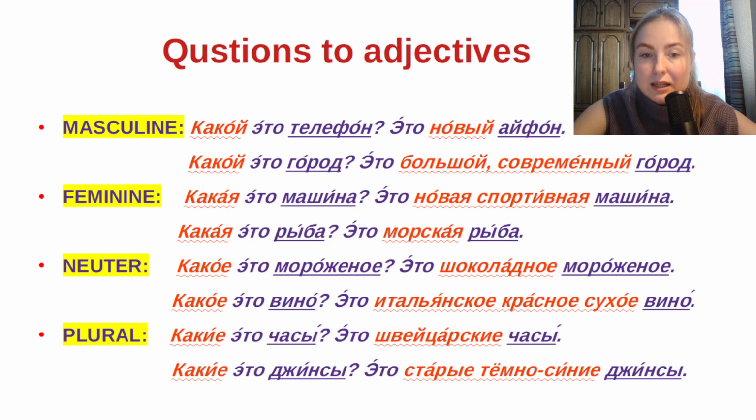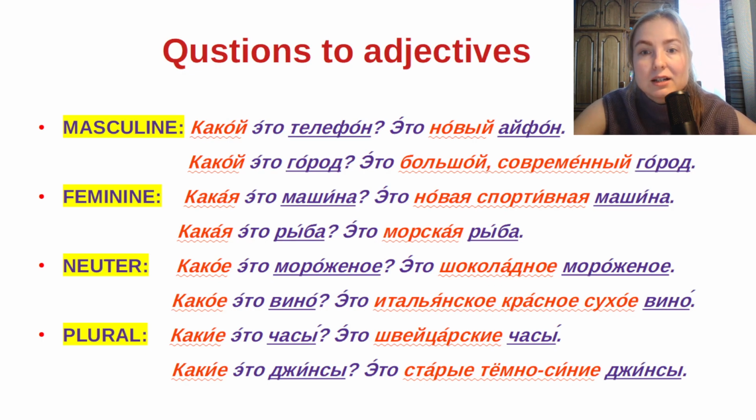Or, какие это джинсы? What kind of jeans are they? Это старые темно-синие джинсы. It's old dark blue jeans.